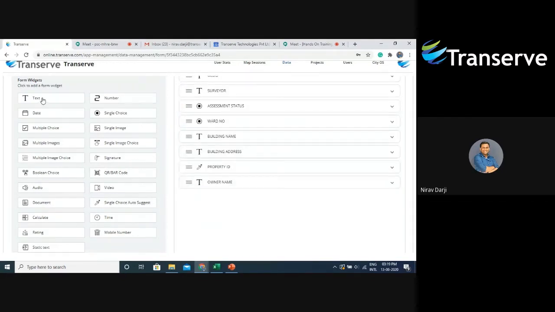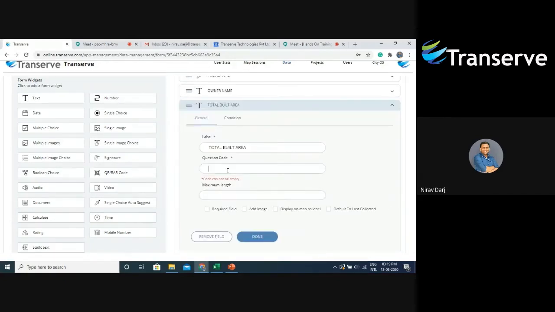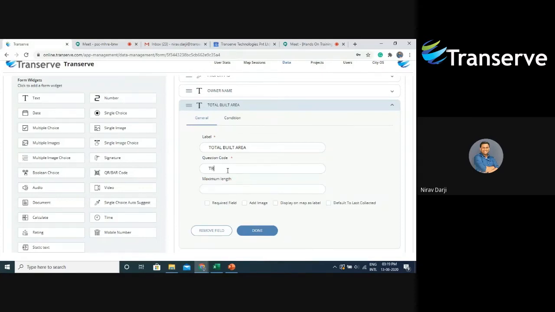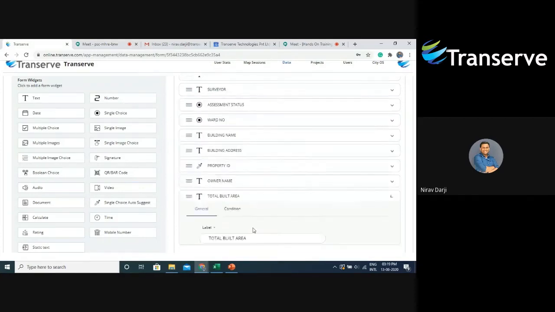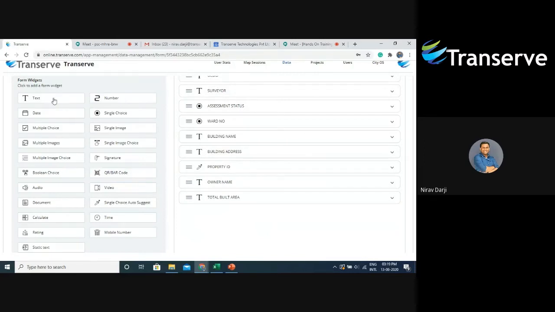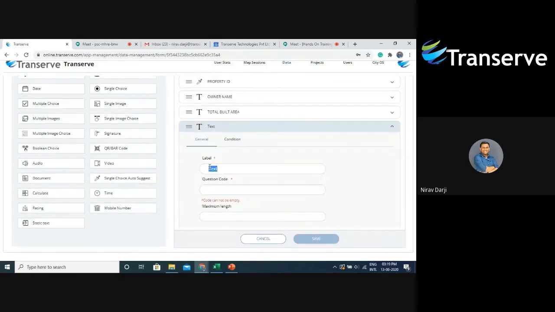Then one more text widget, that is total built area. I will say question code as PBT. I'll say done. After that, one more text field, which will take the total plot area. Also a question code for this, that will be PAT. I'll say done.